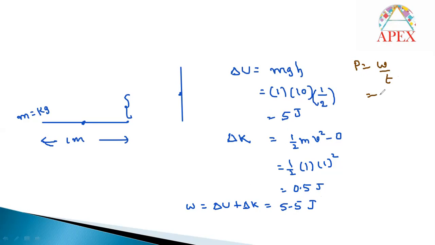It is given that he is pulling the rope with 1 meter per second velocity. That means he can pull 1 meter of rope in 1 second. The length of the rope is also 1 meter, so he can do the complete process within 1 second. The total work is 5.5 joules, done within 1 second, so the power will be 5.5 joule per second, that is watt. The power will be 5.5 watt.